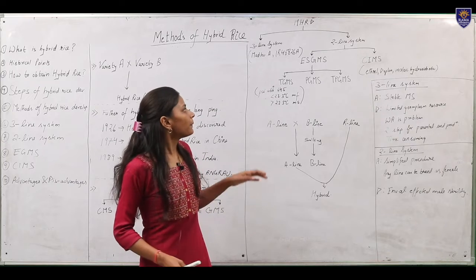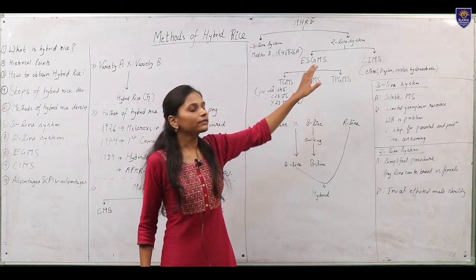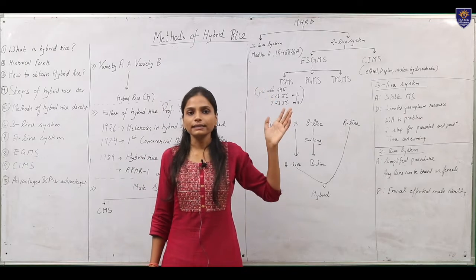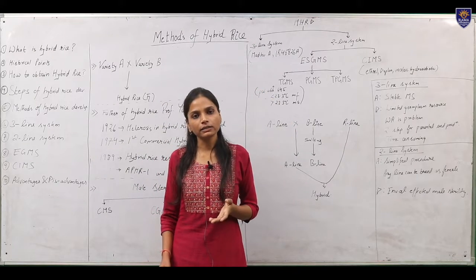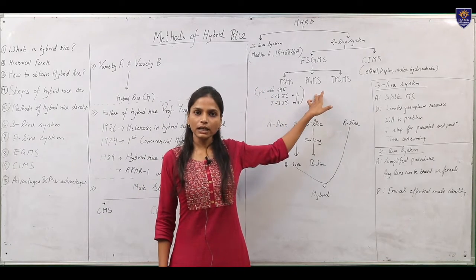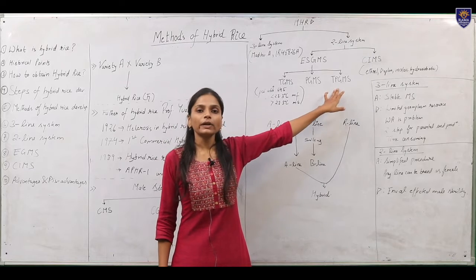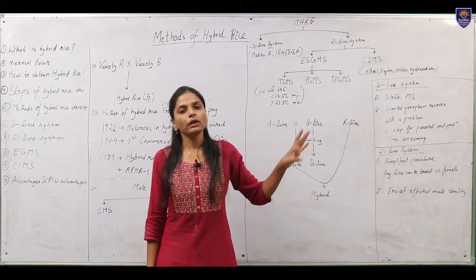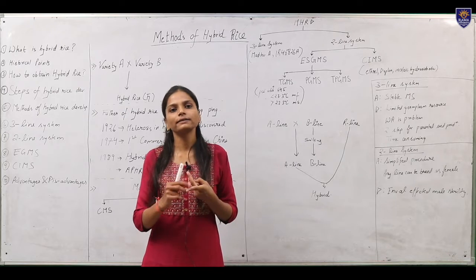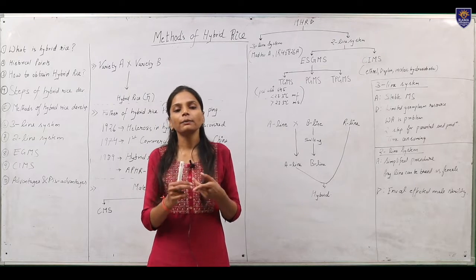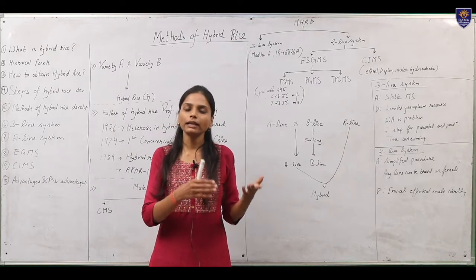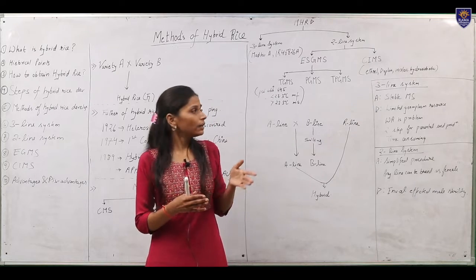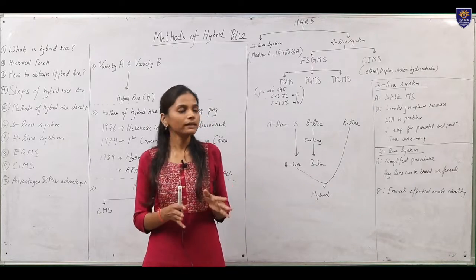Celsius. So environment sensitive genetic male sterility is further divided into temperature sensitive or thermosensitive genetic male sterility, photoperiod sensitive genetic male sterility, and temperature and photoperiod both sensitive genetic male sterility. So here also we require 2 lines. One is the male sterile line that can become male sterile or fertile depending on the environment, and the second one is the restorer line, which is grown side by side.